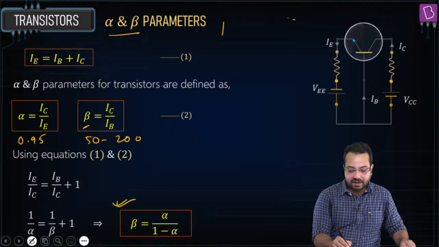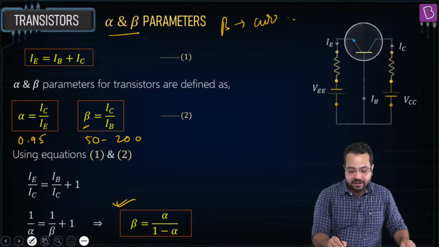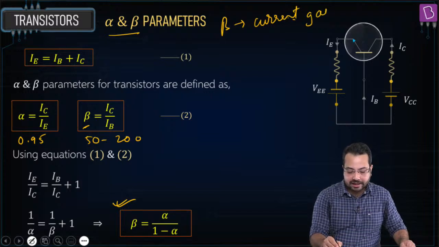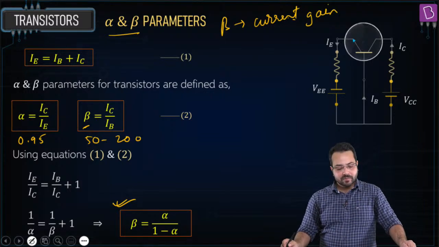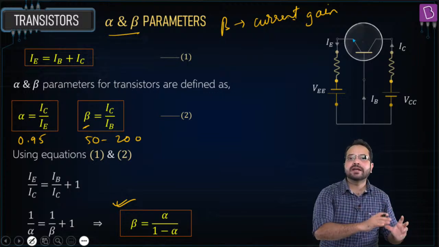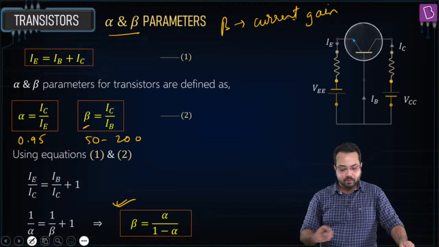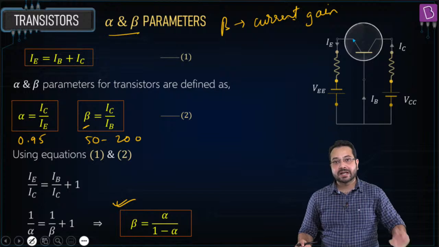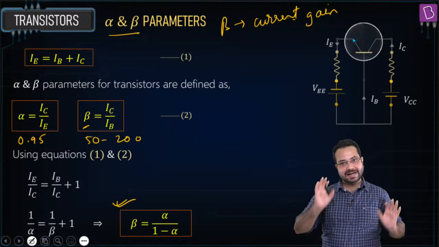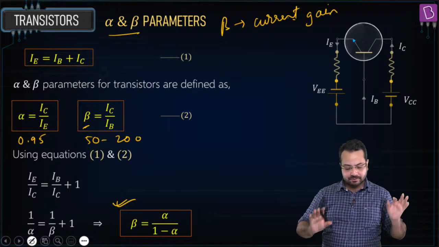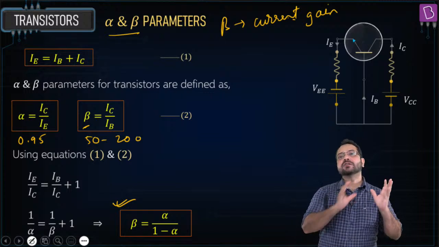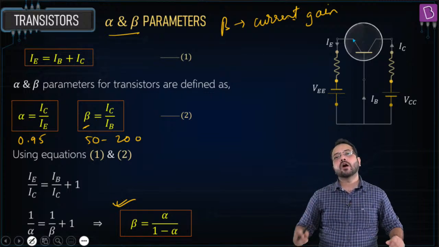Beta is called the current gain. IB is on the input side and IC is on the output side. I'm not saying they are input and output currents, that we are going to discuss later in this session, but I'm just saying that IB is on the input side and IC on the output side.